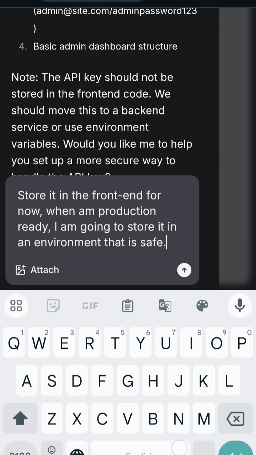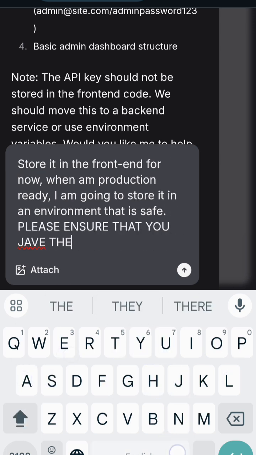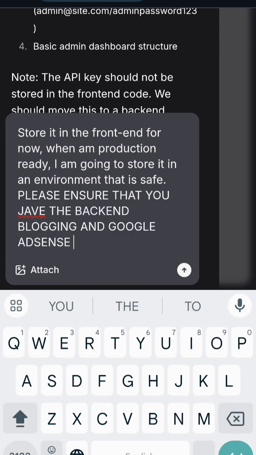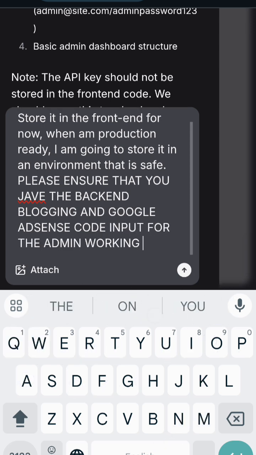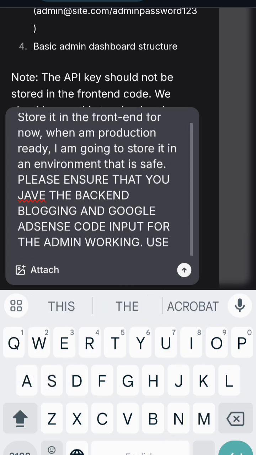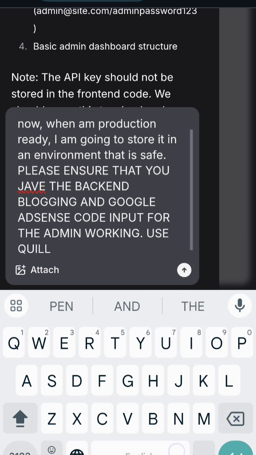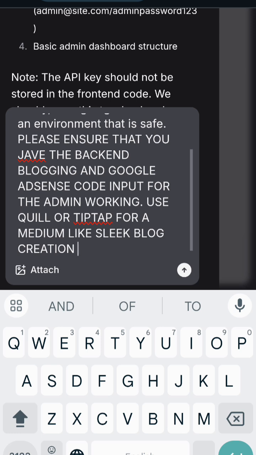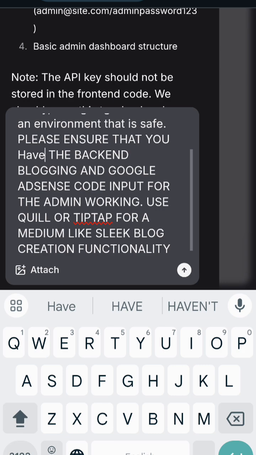And let me quickly add this. Please ensure that you have the backend, blogging, and Google AdSense code inputs for the admin working. Use Quill or TipTap for a Medium-like sleek blog creation functionality. So I'm going to send this and expect it to get the full thing working immediately. Remember, admin at site.com and admin password is what you're using to log in.